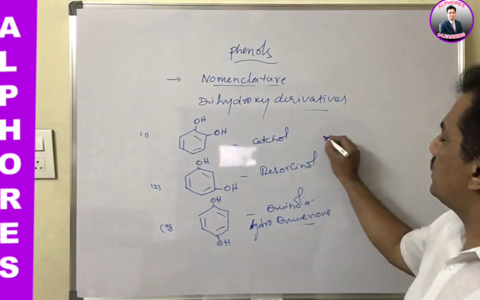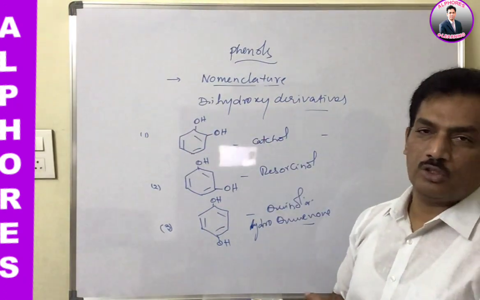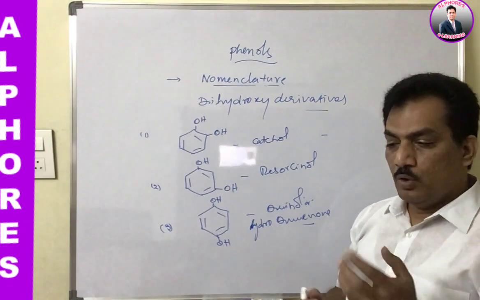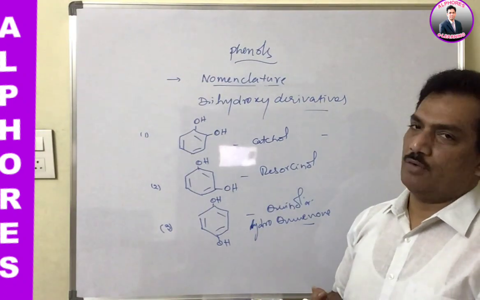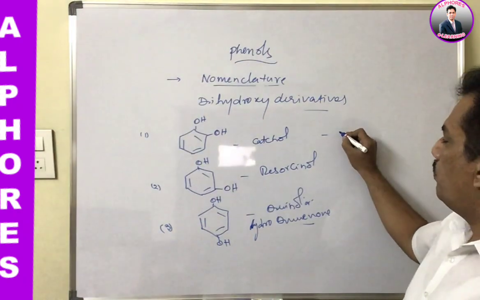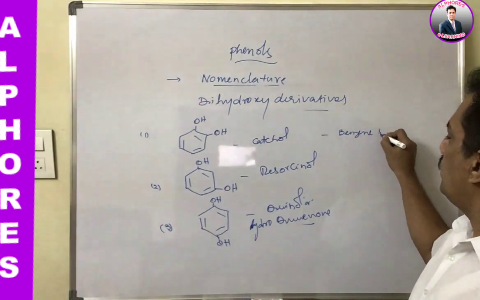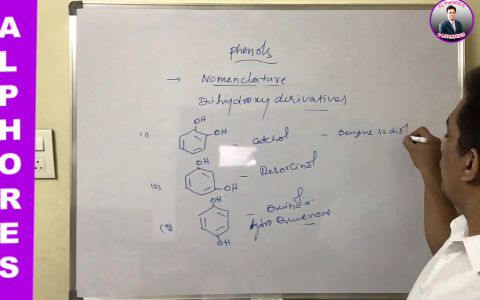And in the IUPAC system, simply you can write, here none is phenol because two OH groups are present. That's why both these two OH groups should be given equal priority. And for that purpose, we are considering this as benzene 1,2-diol, two OH groups.